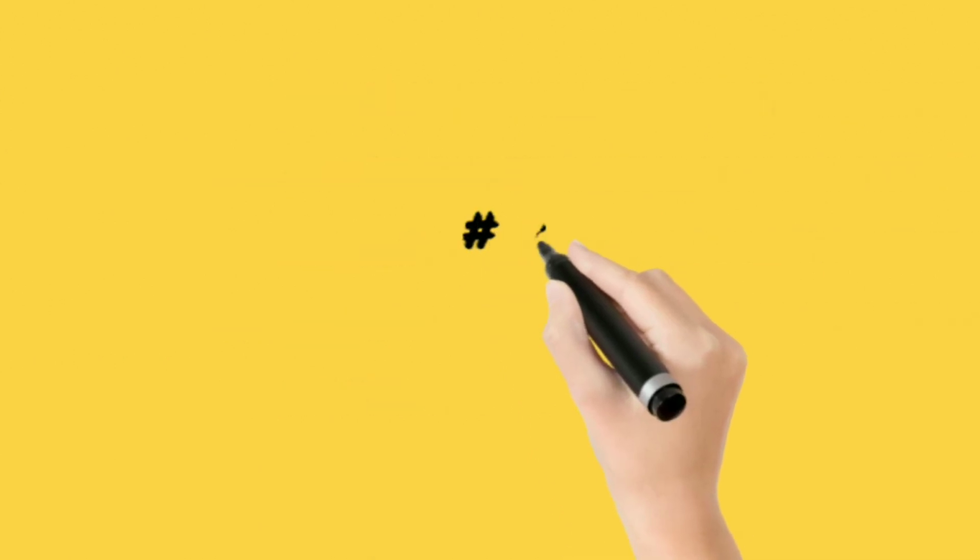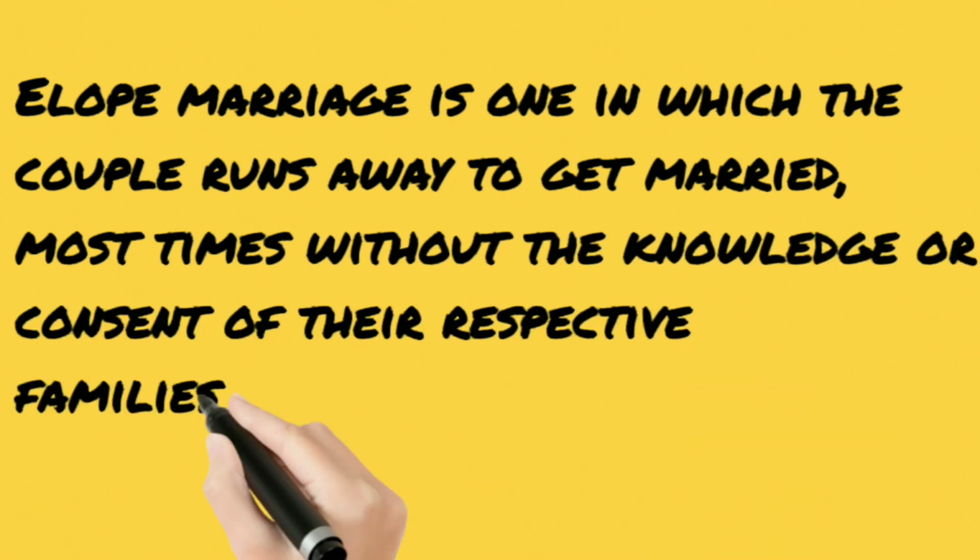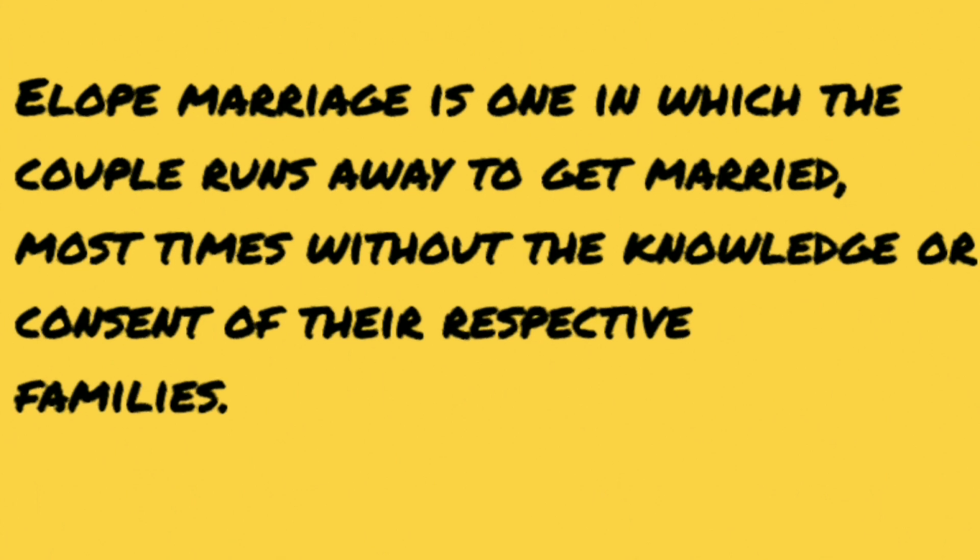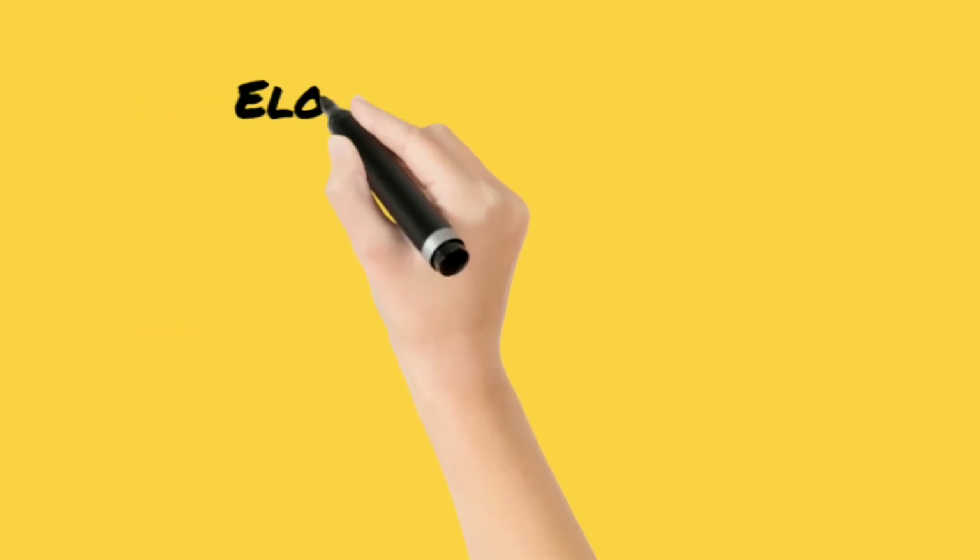And the fourth type of marriage that we want to look at is the elope marriage. Now this, to put it simply, means that the couple run away to get married. So it might be that the relatives don't want them to get married and they decide that they want to get married. They are madly in love. They are not going to listen to anybody.